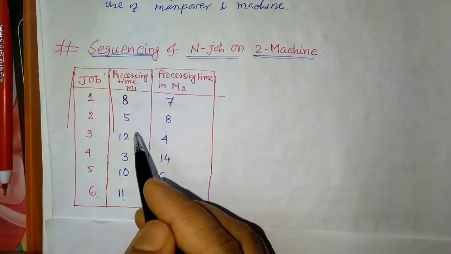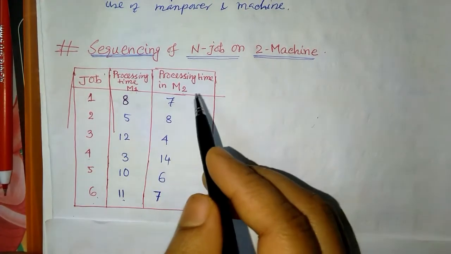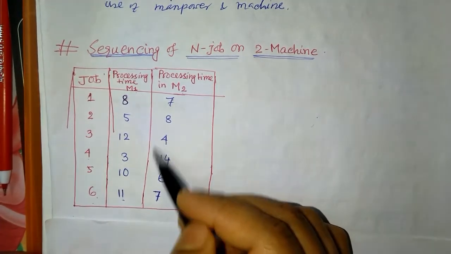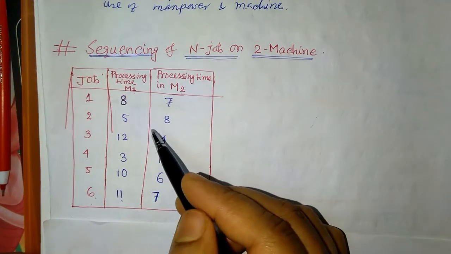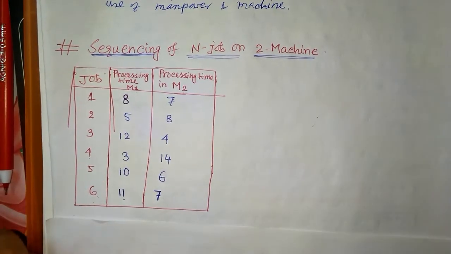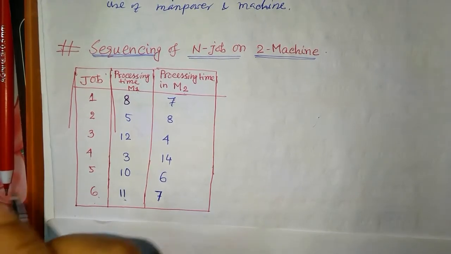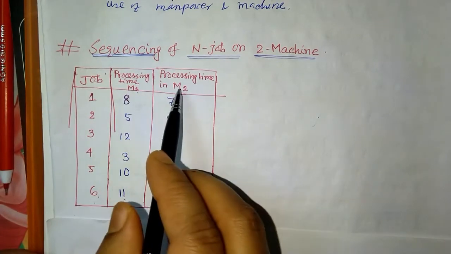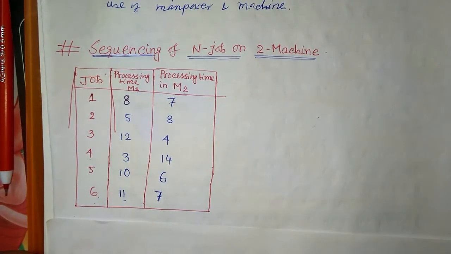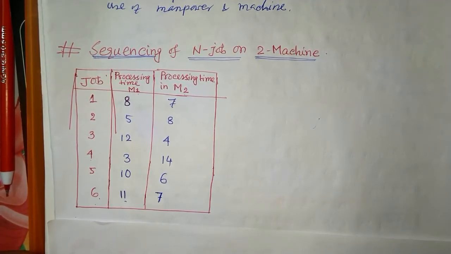The unit may be days or hours, whatever it may be. And the processing time in M2 is given here. So these are the processing times in machine 1 and machine 2 for the jobs. You have to make one sequence so that the idle time for machine 1 and machine 2 as well as all the jobs is minimized.